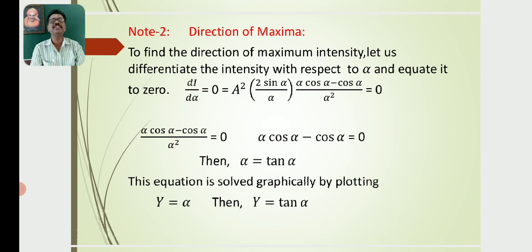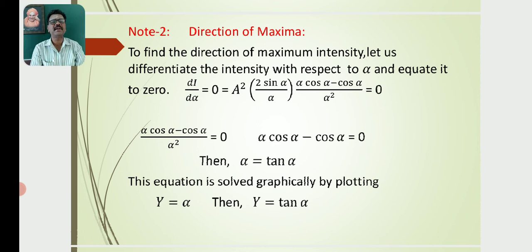Then dI/dα = 0 gives A² · 2 (sin α / α) · (α cos α − sin α)/α² = 0. So α cos α − sin α = 0, then α = tan α.